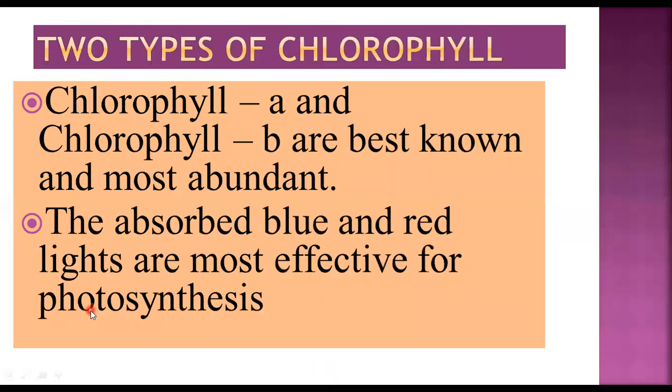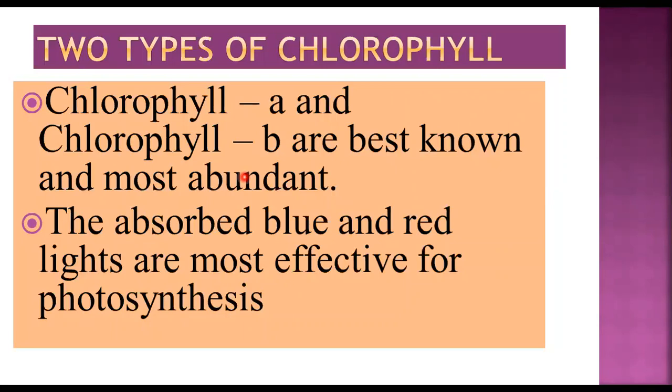So in the next slide, first you have to know that there are two types of chlorophyll, A and B, which are best known and most abundant. So the absorbed blue and red lights are most effective for photosynthesis. So you should know that the most effective or the best known types of chlorophyll is A and B. And these two types, when they are carrying out photosynthesis, that time you will think that as it is green in color, they might be carrying out photosynthesis with green color of the VIBGYOR.